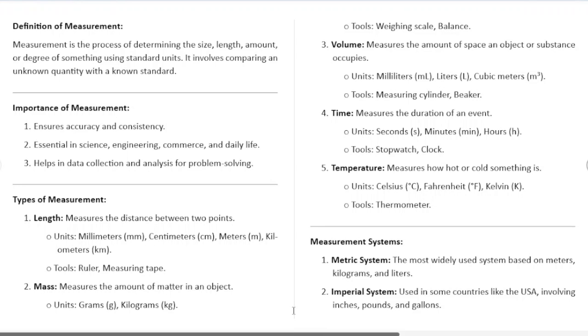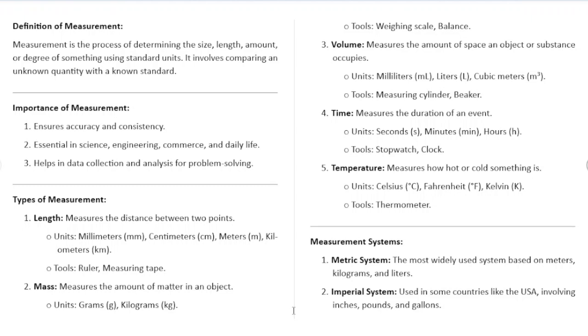But before I continue, some of these quantities are base units, which we call base quantities, and then we have those that we call derived units or derived quantities. Length, mass, time, and temperature are base quantities. The derived quantities are obtained by a combination of two or more base units, right?